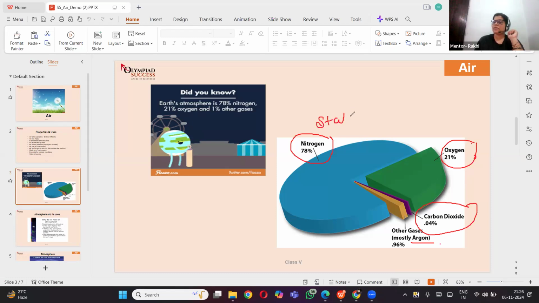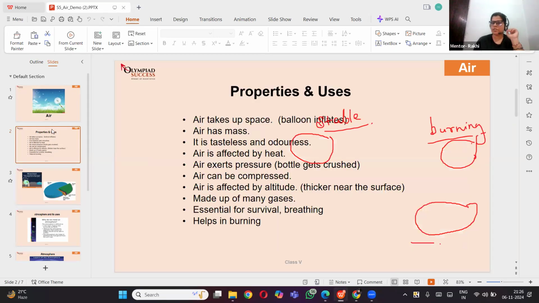It keeps the atmosphere stable, right? And what about oxygen? Oxygen supports burning. And if there is lots of oxygen, there will be lots of burning. But thanks to nitrogen, everything is not getting burned because of oxygen, right?